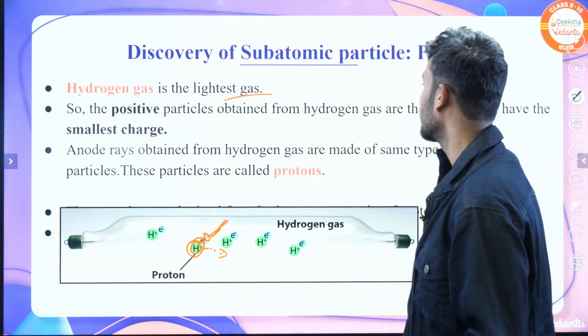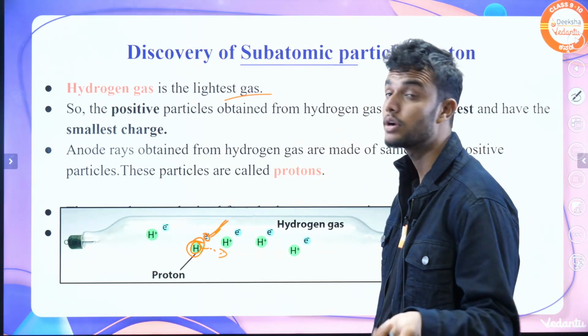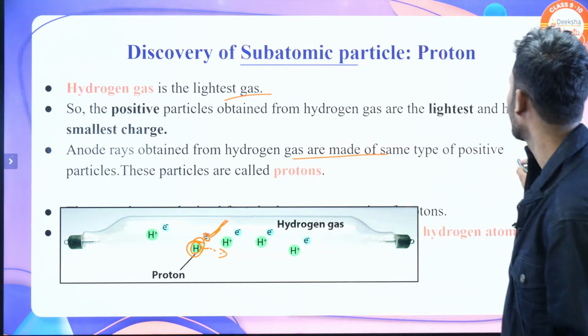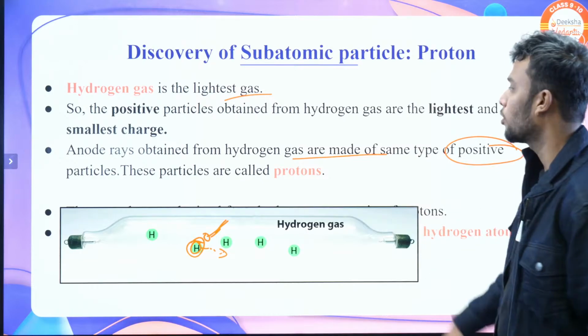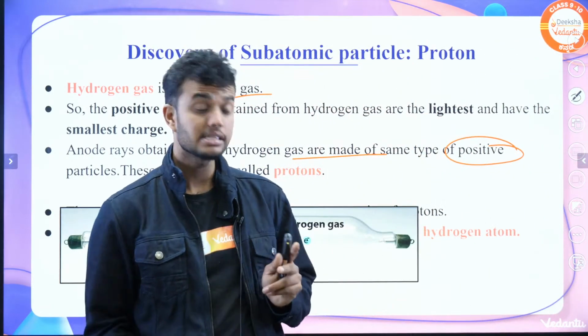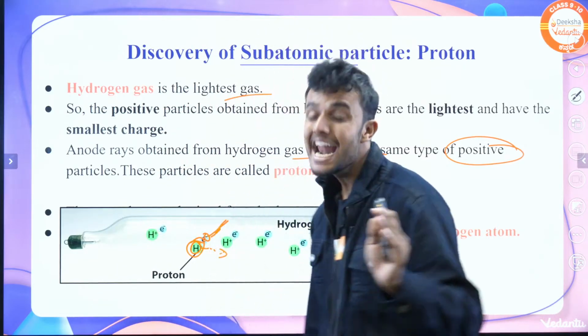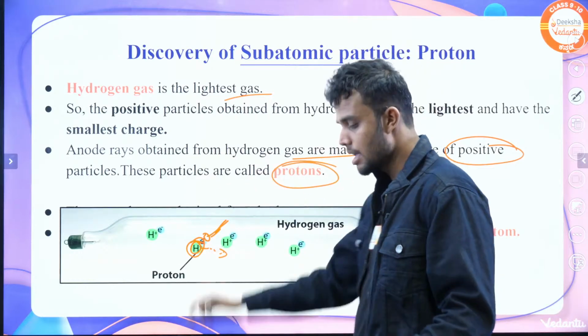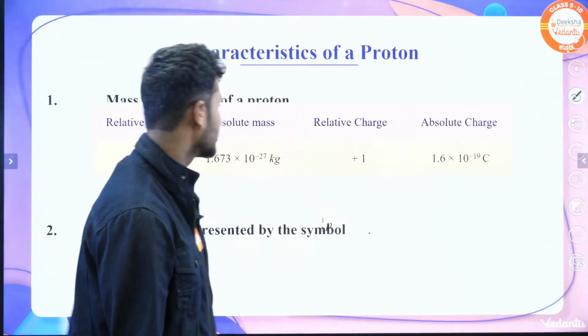What do those positive particles do? They form the anode ray. Anode rays obtained from hydrogen gas are formed from the same type of positive particles. The anode rays consist of positively charged particles called atoms.